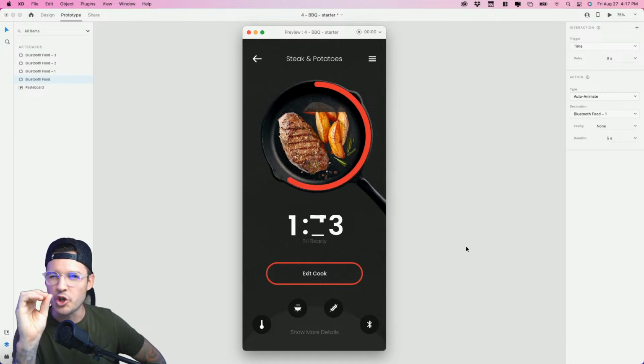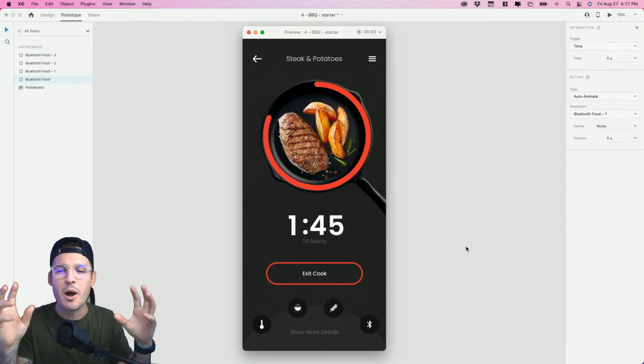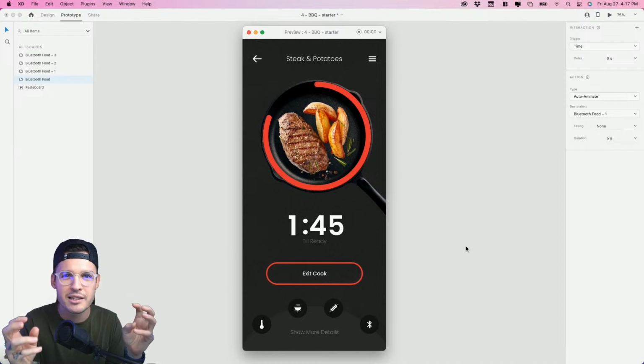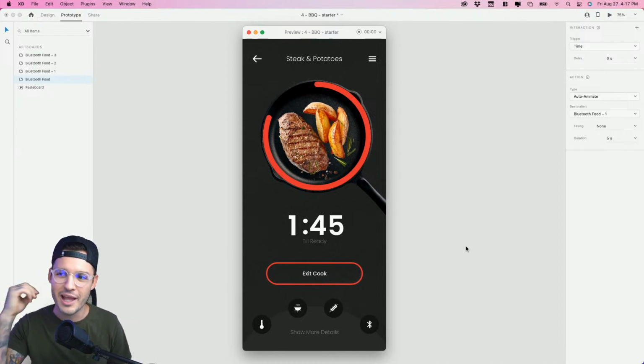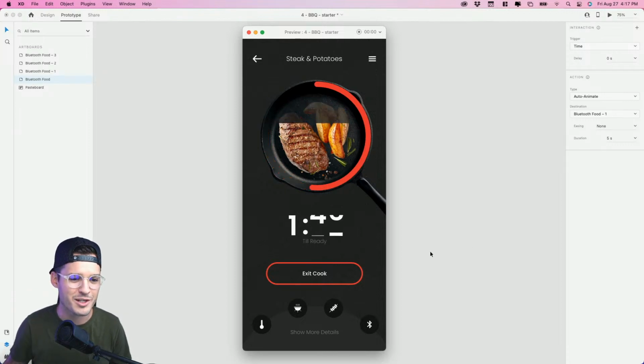I wish, you know what I wish? I wish I had a barbecue or like a fire crackling noise that I could put in my prototype as a little extra something something, right? So let's see it one more time just for fun.